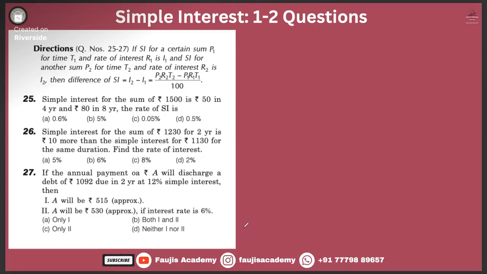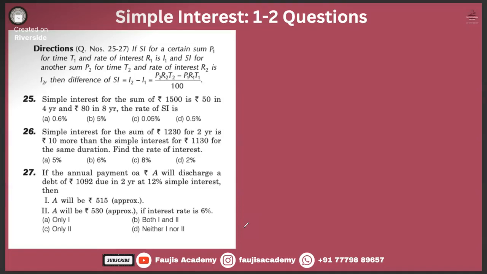Sir, if an amount will discharge a debt, it means somebody got a loan of A amount at an interest of 12%, and they have to pay 1092 rupees as interest for 2 years. Okay, 1092 as the interest for each year or for 2 years? For 2 years.